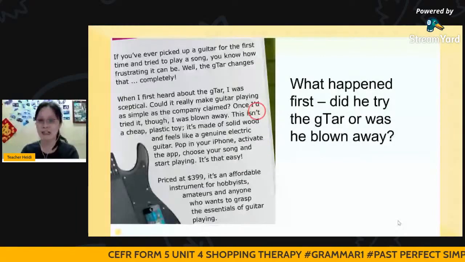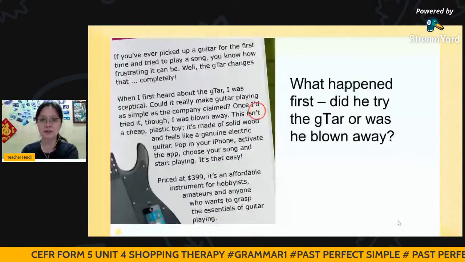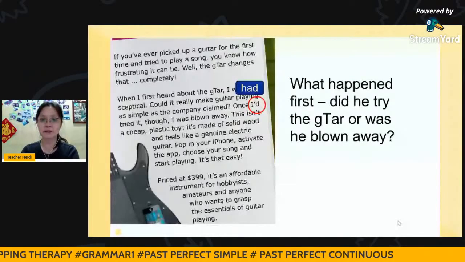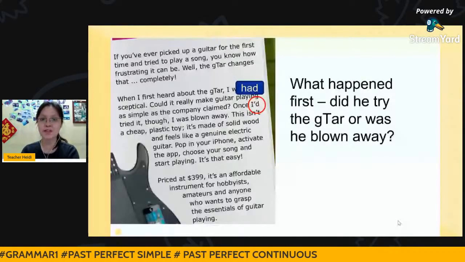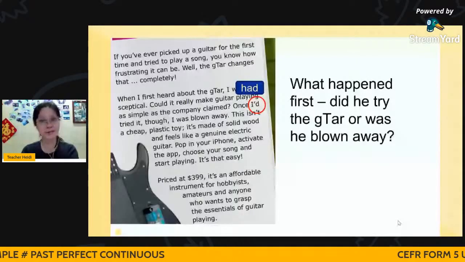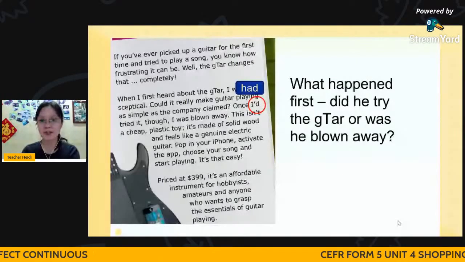So actually this one means I had, but it's already been using a contraction, once I'd tried it. Okay, now the question is what happened first? Did he try the guitar or was he blown away?